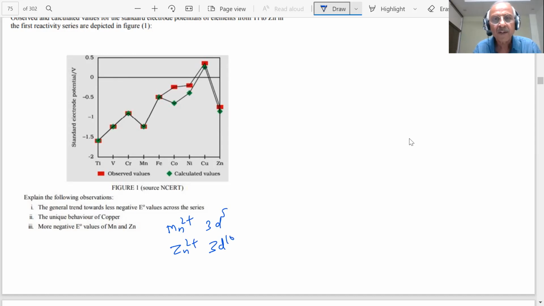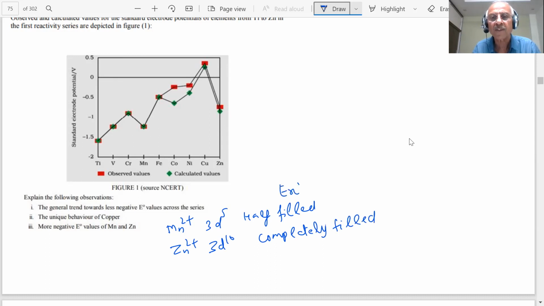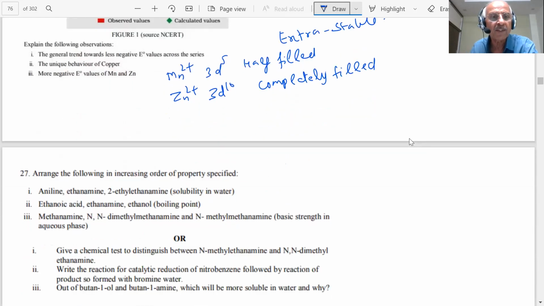So half filled and completely filled electron configurations are more stable. So certain answers are already there within the electron configuration. Such questions will be there in the paper, students. So we have to be aware of this.